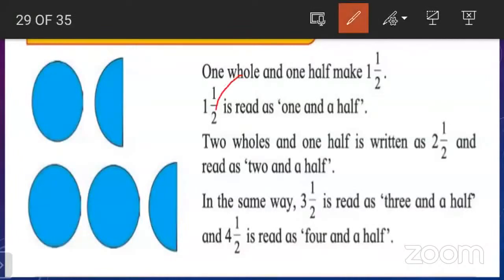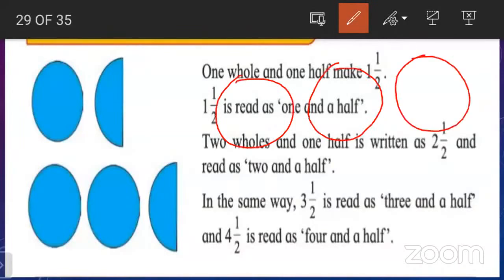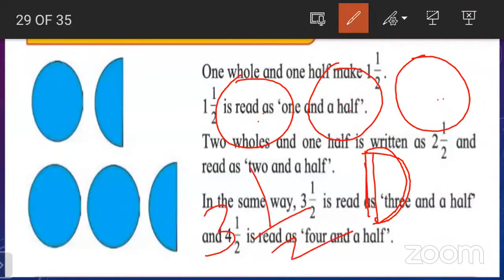Look at here now. I have this one whole, this another one whole, this third one whole, and suppose I have this half. So how will I read it? Yes, 1, 2, 3. 3, and this is only half. So 1, 2, 3 and a half. 3 and a half.